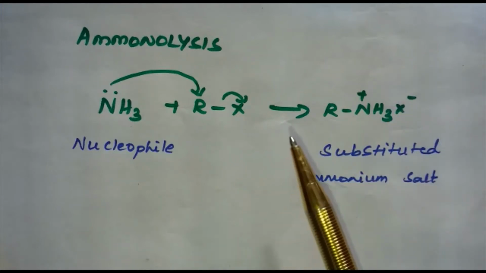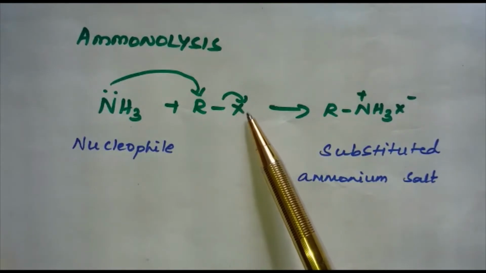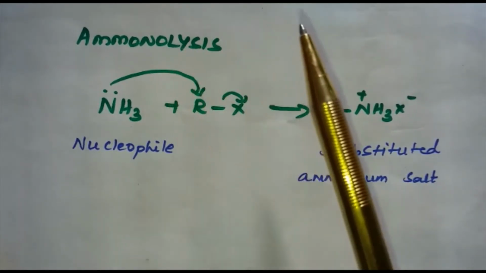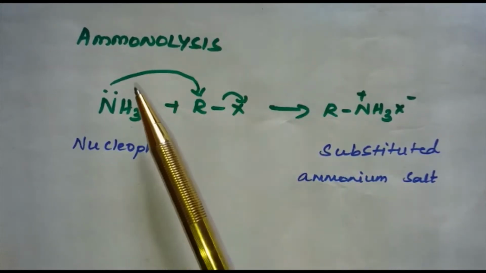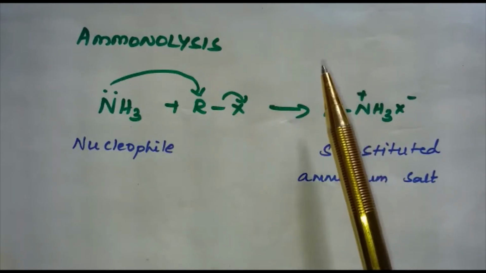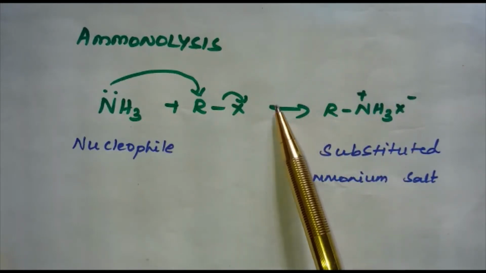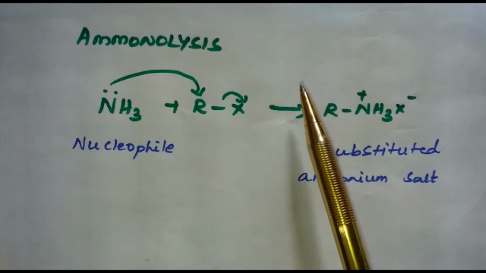The process of cleavage of the C-X bond by ammonia molecule is known as ammonolysis. And the reaction is carried out in a sealed tube at 373 Kelvin.